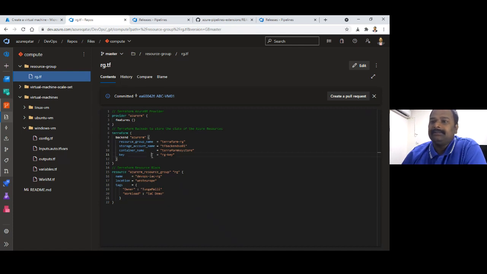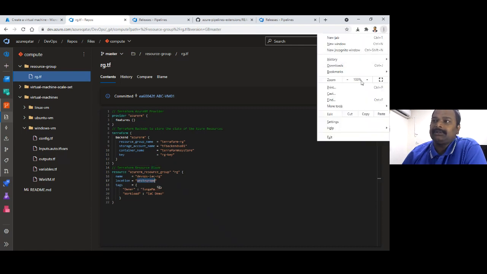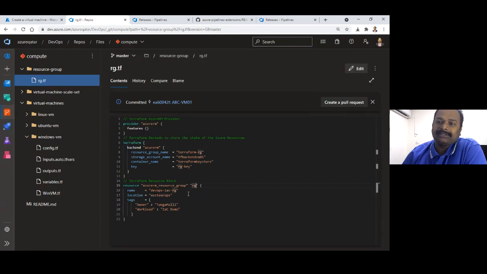As I said, the smallest resource which can be created in Azure is a resource group, which doesn't require much detail. It requires only a location. When you are creating your resource group, it asks for the location, and tags are optional. In this case, this is my Terraform code to create a resource group.